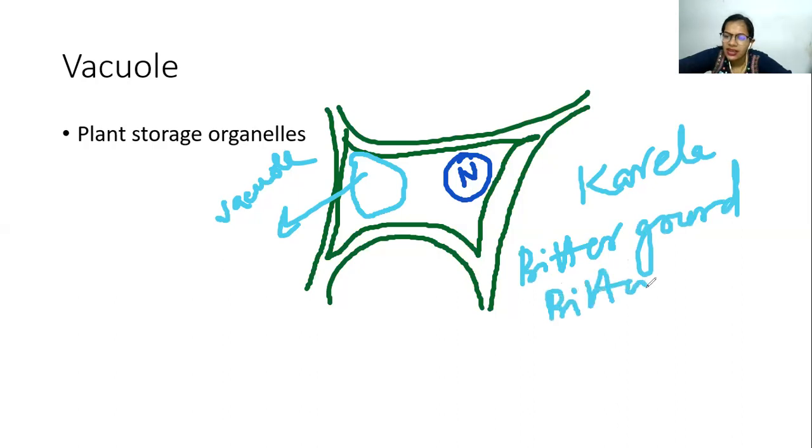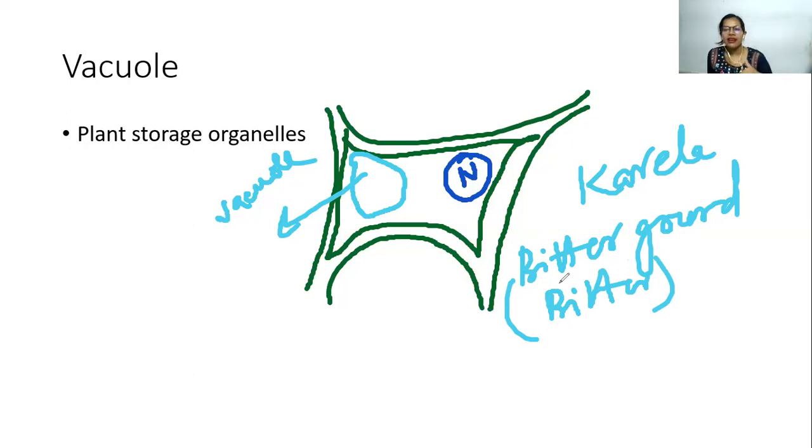People have studied and understood that there is a certain kind of chemical stored in the vacuoles of the bitter gourd plant cells, and that chemical is very bitter in taste. So this is kind of a defense mechanism projected by the bitter gourd plants, so that they can prevent consumption by animals or humans.